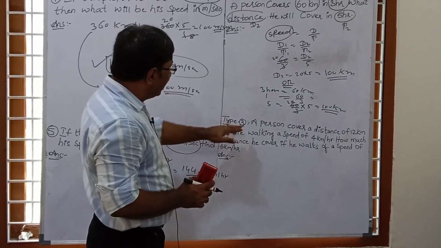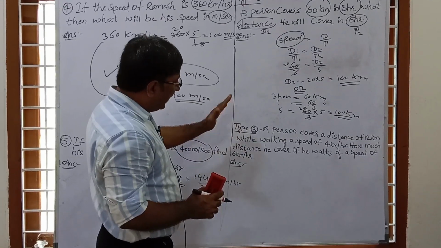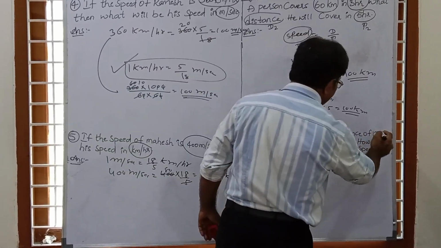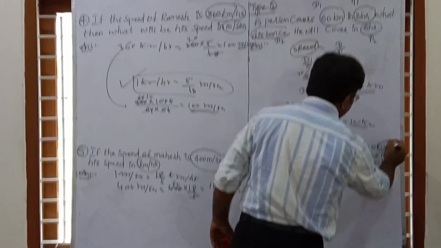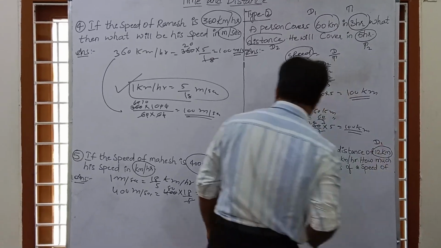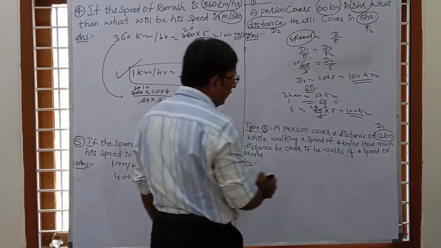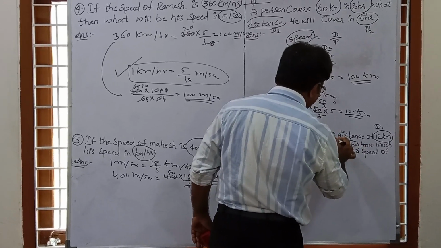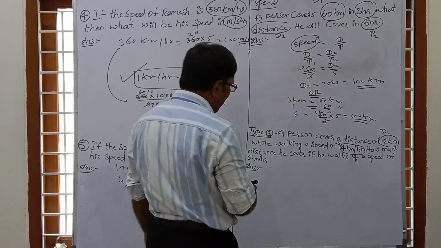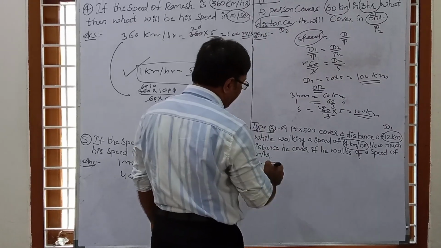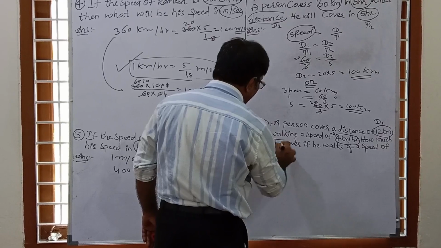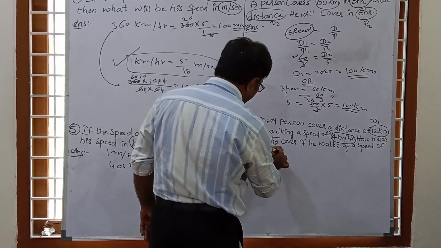This is the third question, the type third. So what is the type third? A person covers a distance of 12 kilometer. Here again distance is given, suppose this is d1, while walking at a speed of 4 kilometer per hour. And here a speed is given, what is s1. So how much distance does he cover? So we have to find the distance, d2.